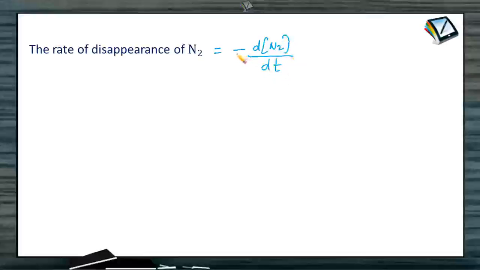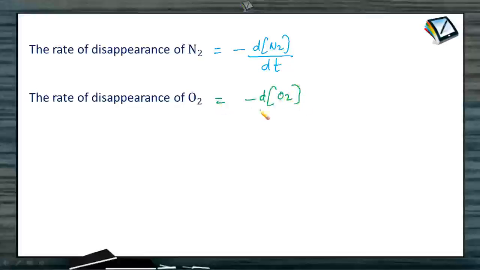Minus indicates that the concentration of nitrogen is decreasing along with time, and dN2 indicates the change in concentration and dt indicates the change in time interval. Then what will be the rate of disappearance of oxygen? That is equal to minus dO2 by dt, because again oxygen is a reactant, so its concentration also decreases along with time as that of nitrogen. So for both nitrogen and oxygen, we need to keep the negative sign in front of the expression.